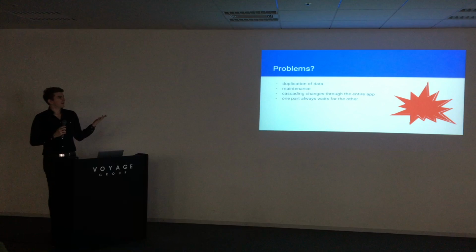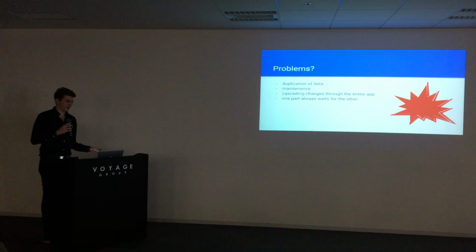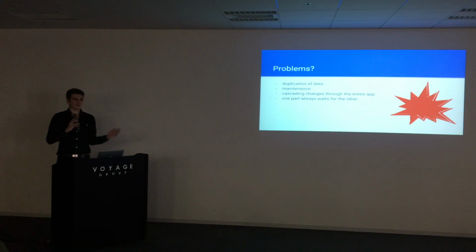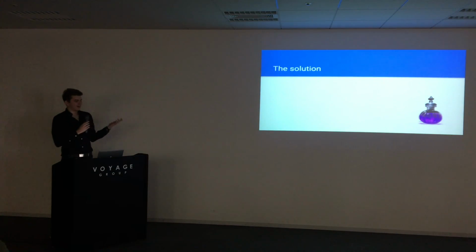And again, like before, one part always waits for the other, in this case even more, because if we need a new photo for the user, we need to put it in all of our endpoints, and one part always waits for the other. So we need a solution, right? We need something that is better than that. We need something that can handle all these edge cases for us. So what can we do?